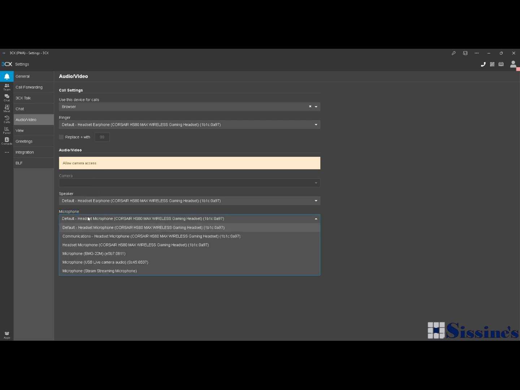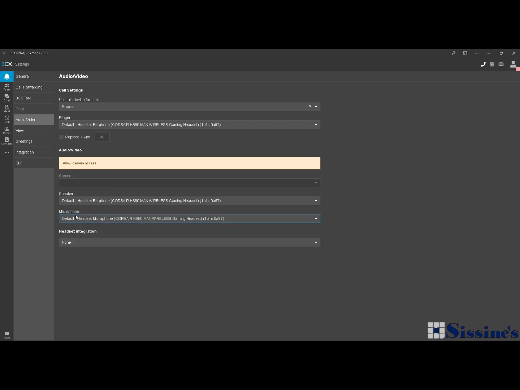Your microphone, that's where they're going to hear you. If you have a headset integration, you can select that here. We're not currently using one.